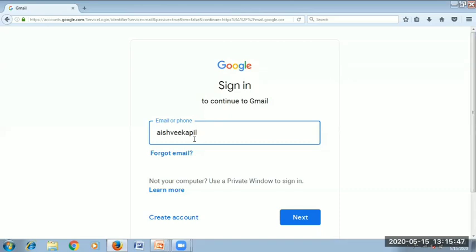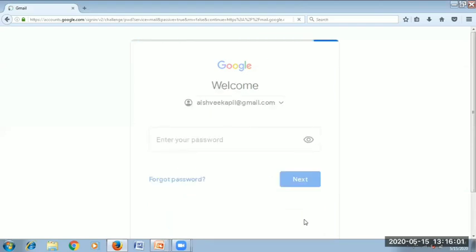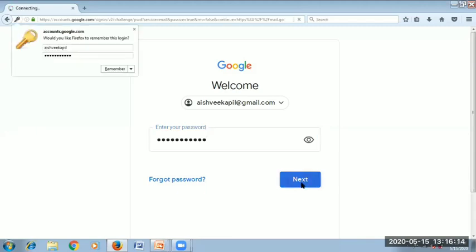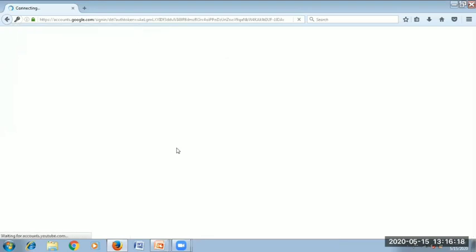@gmail.com is optional on Gmail. If you want to mention it, you can mention @gmail.com here, but it is optional in Gmail. If you skip it, it will also consider it. Okay, now you need to enter your password, which is a combination of letters, some symbols, and alphabets. Then you need to click on next. It will open your Gmail account.